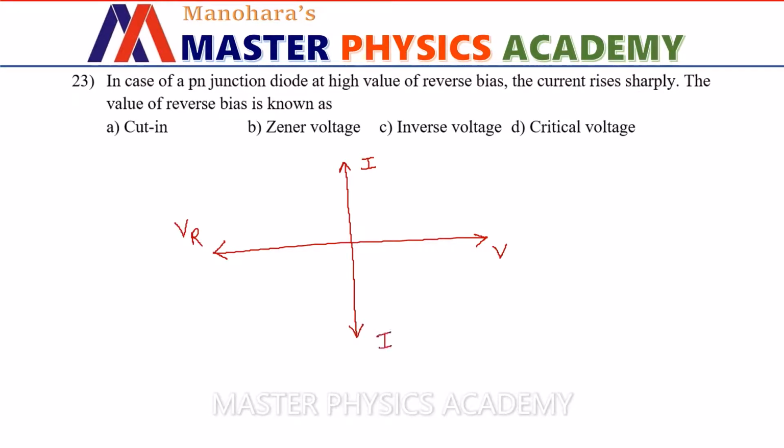And what is the nature of the graph? Initially, when you increase the reverse voltage, current through the diode increases. After some point, if you increase the voltage, the current through the diode will be almost constant. Again, if you increase the reverse voltage after a certain point, the current through the diode increases very sharply, like this. The voltage at which this occurs is called breakdown voltage in general. But if you are using a Zener diode, it is particularly called Zener breakdown.